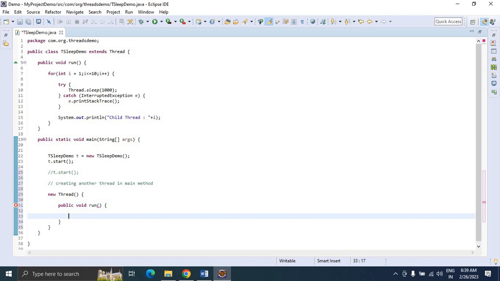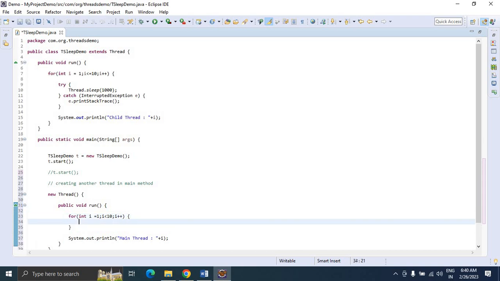Now you can print the same statements here, main thread, and after that print integer i equal to 1, i less than 10, i plus plus, just incrementing it. Now you just copy this statement here.